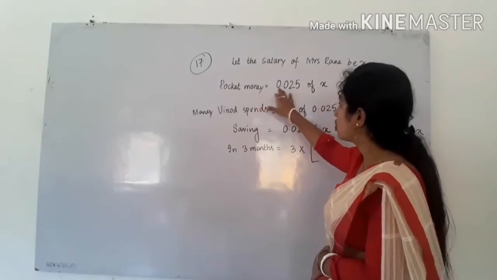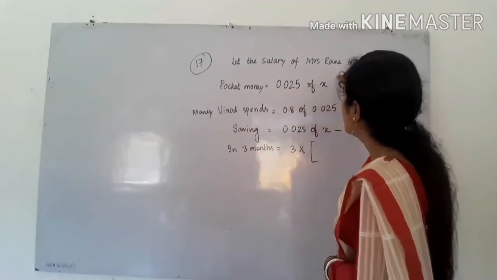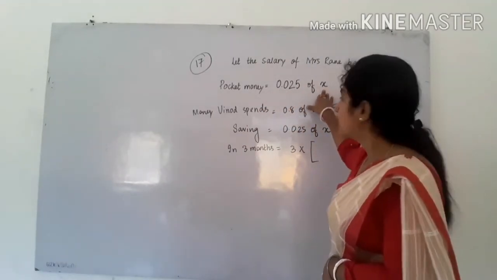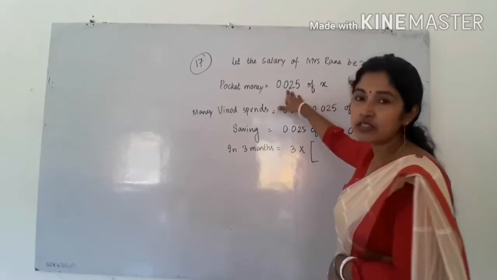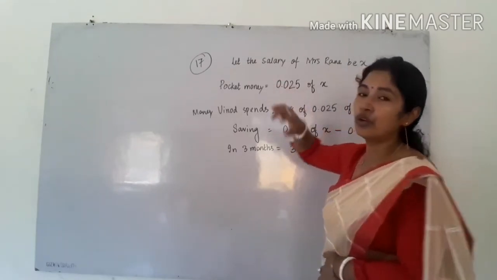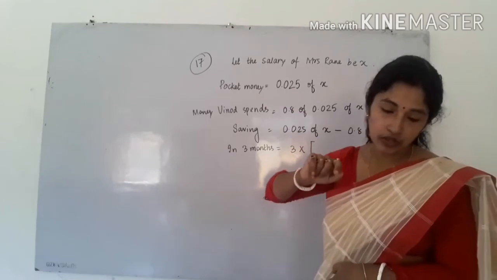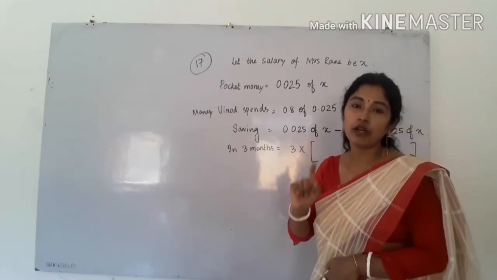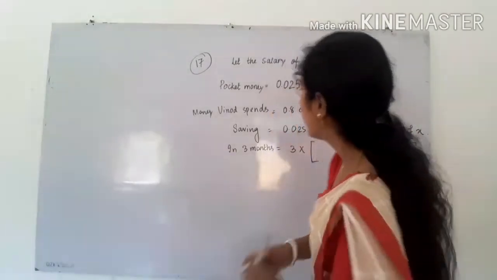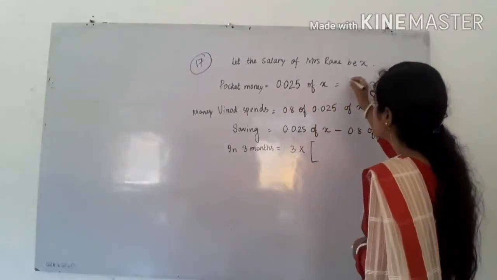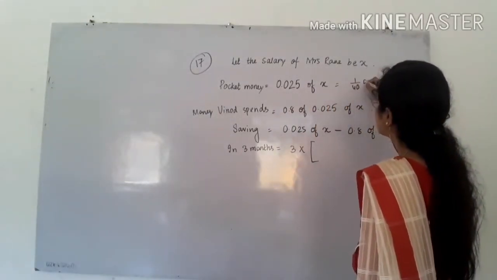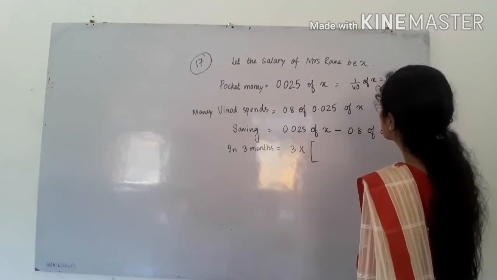So we have to write 0.025 of salary, we have taken it as X. So 0.025 of X. This you have to solve. You can write this as 25 by 1000. So 25 by 1000 you will get 1 by 40. So 1 by 40 of X you will get by this. That means X by 40 you can also write.